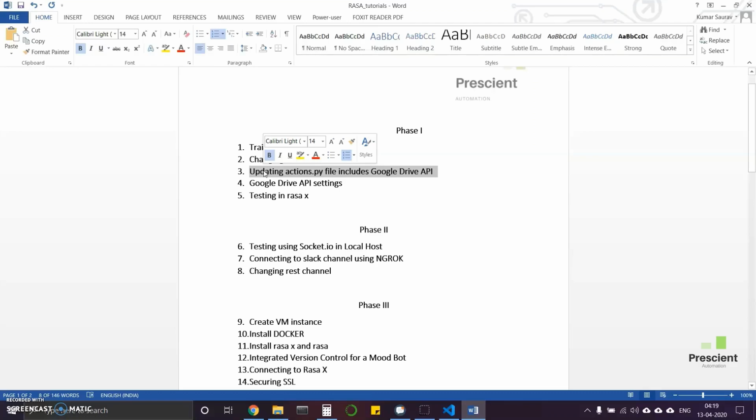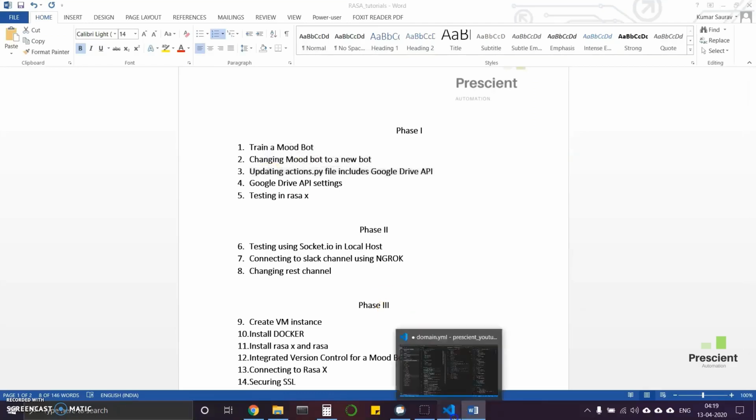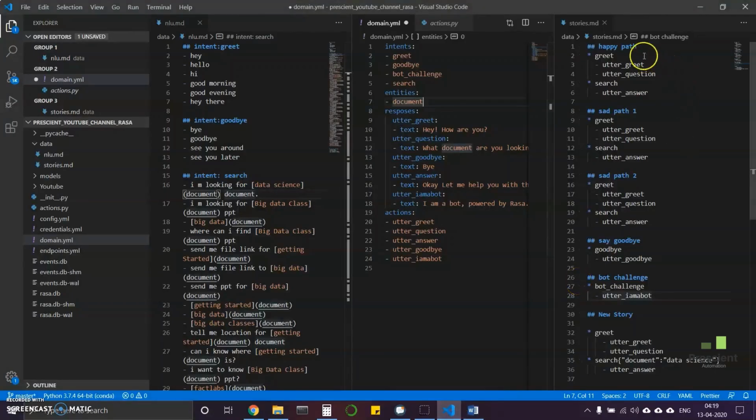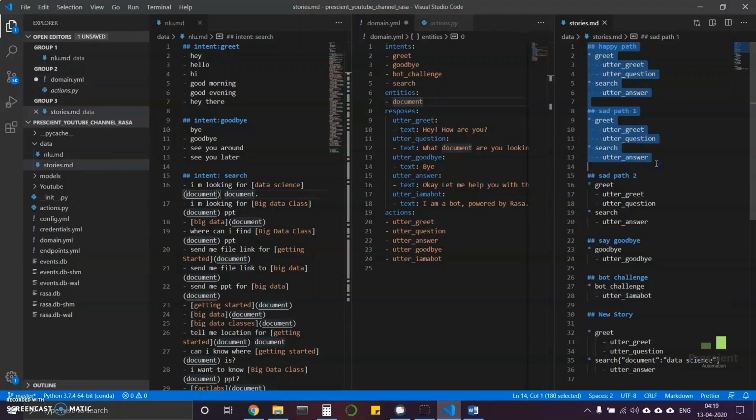Now something you should understand: that is not just a general conversation that we do here in the stories. Not only just a question and a plain answer to that. What if we need to fetch some data from a website, or from some API, like calling weather data or location data, or I want to know Zomato's restaurants in a particular city, or even if I want to fetch data from my Google Drive.